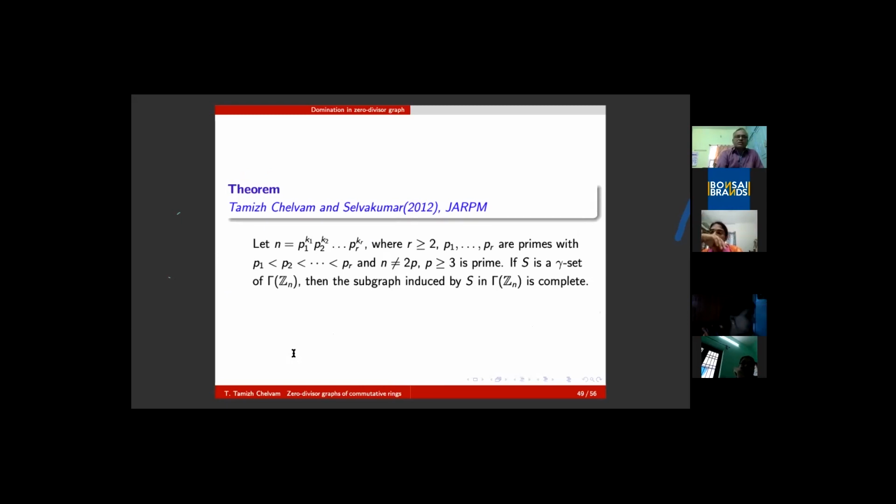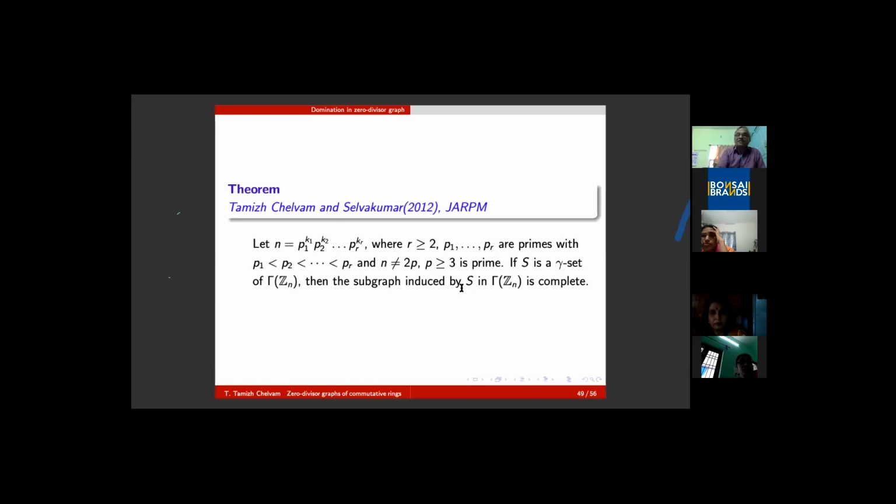Of course, please note that if S is a gamma set, which is a dominating set of cardinality gamma, then the induced subgraph is complete. So it is nothing but one cluster of a complete graph and another cluster of a complete graph. When I take the domination number, naturally I will have only one, thereby the neighborhood is the entire cluster. That is what happens. Of course, due to this fact, recently the concept of compressed zero divisor graphs was introduced. Replacing each complete graph by one vertex, the graph is studied. Ultimately, the zero divisor graph can be studied.